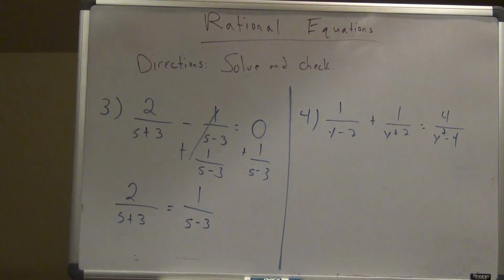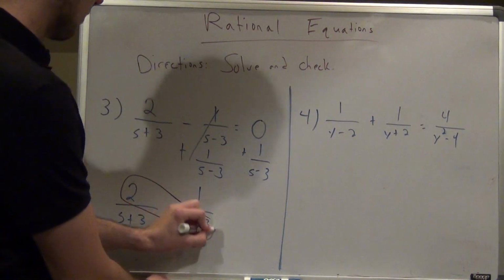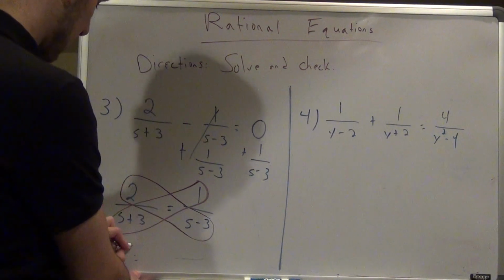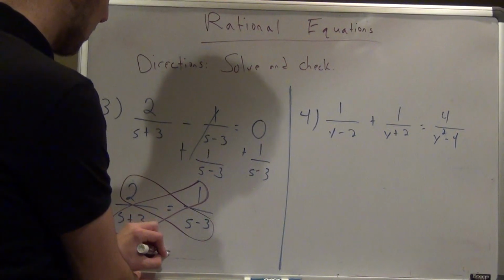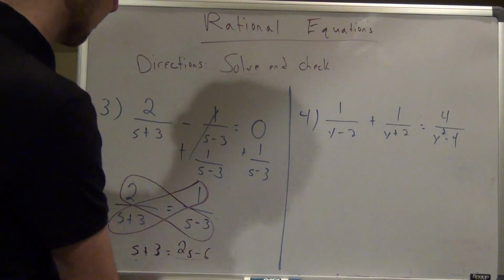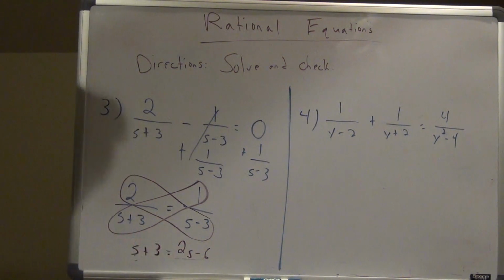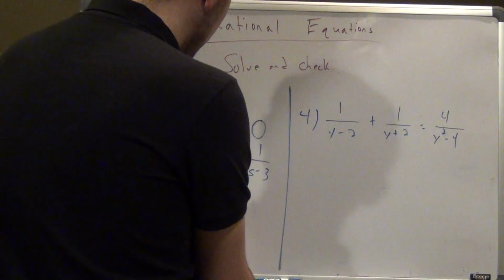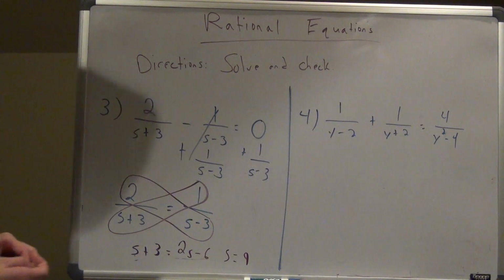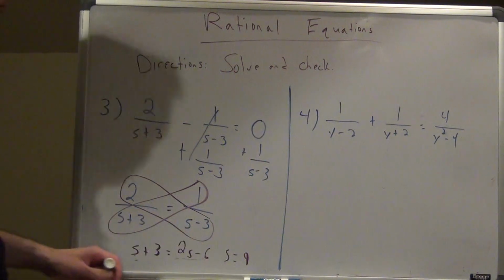So I'm going to cross multiply. I can do that because they're just two fractions equal to each other. If I do this, I get s plus 3 equals 2 times s, which is 2s, and 2 times negative 3 is negative 6. Now I'm going to add the 6 over and bring the s over. I add 6 to 3 and get 9, and subtract s from 2s to get 1s. So s is going to equal 9.